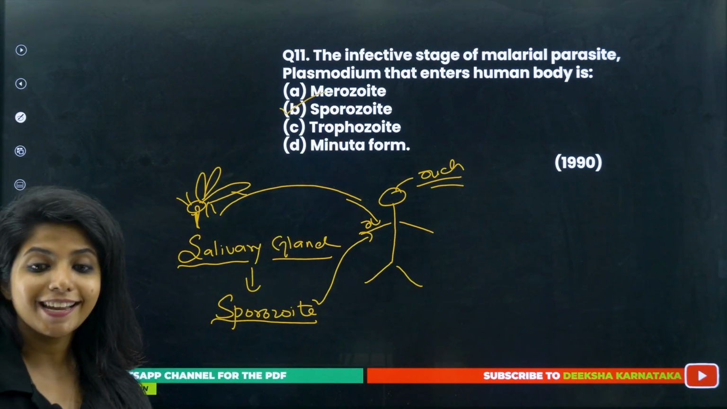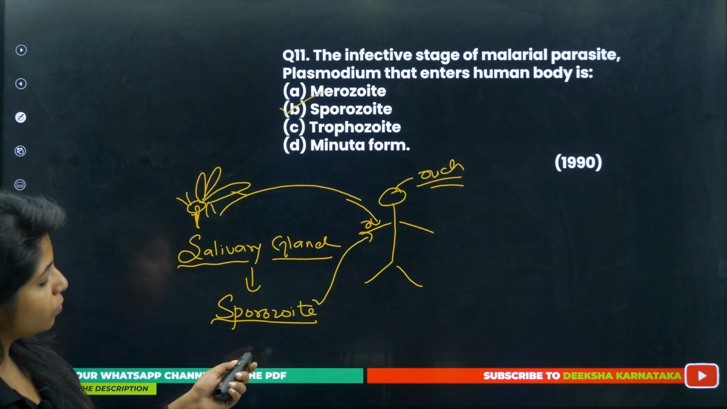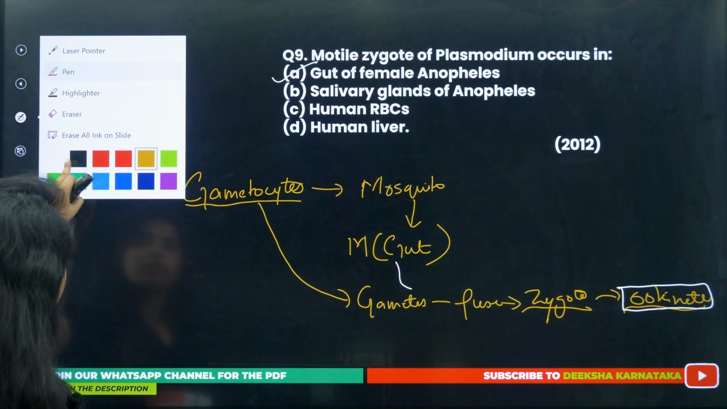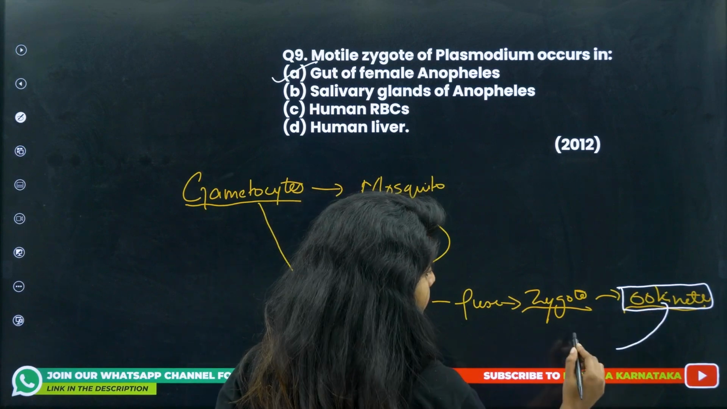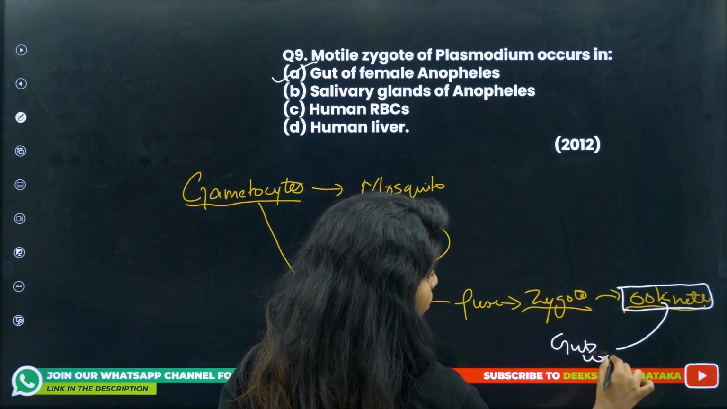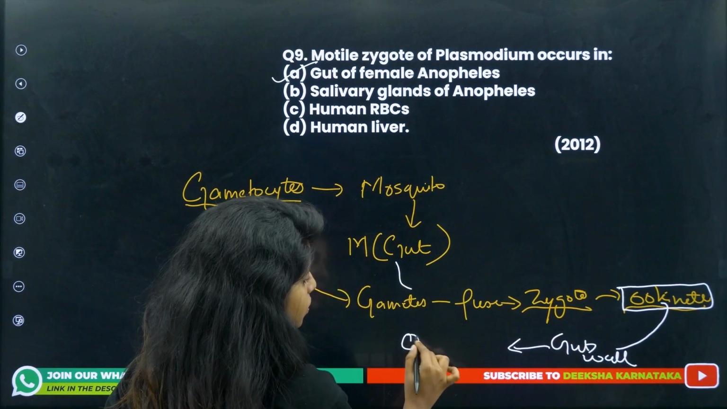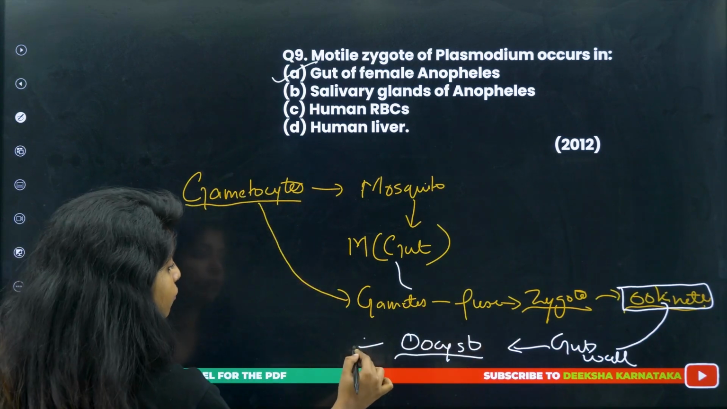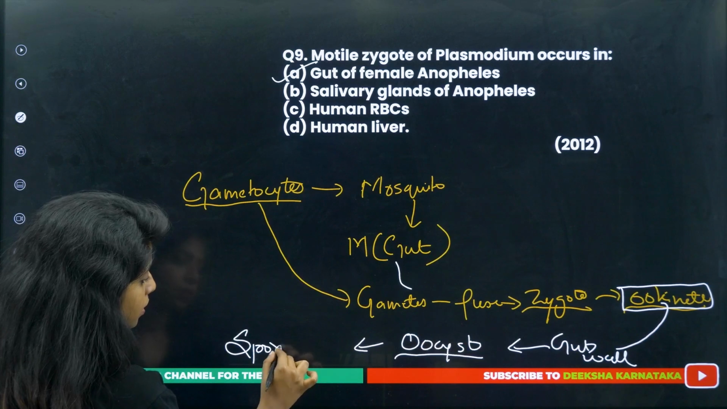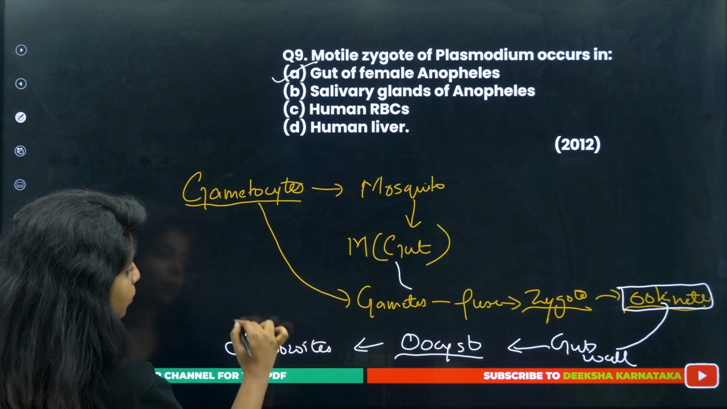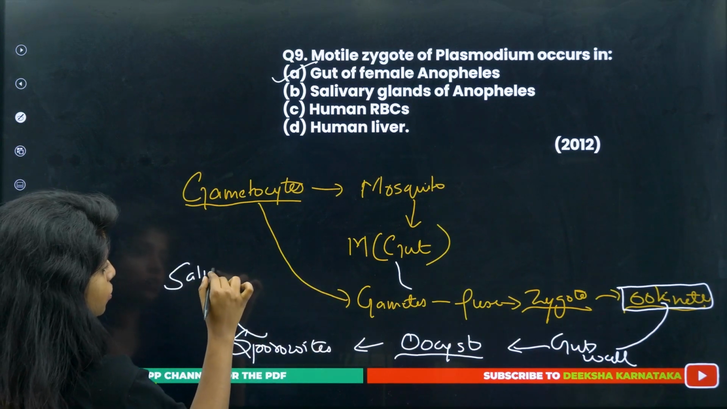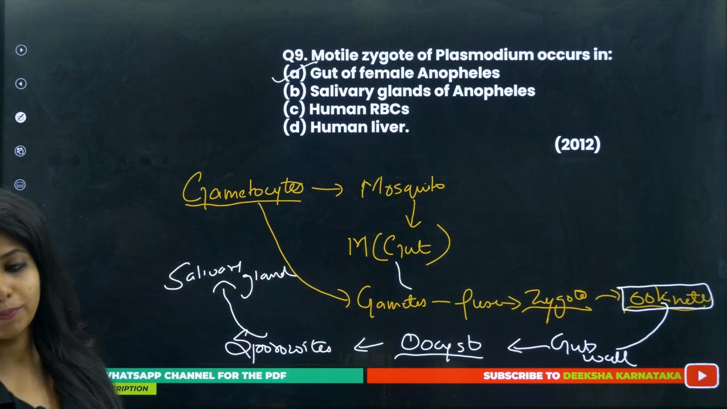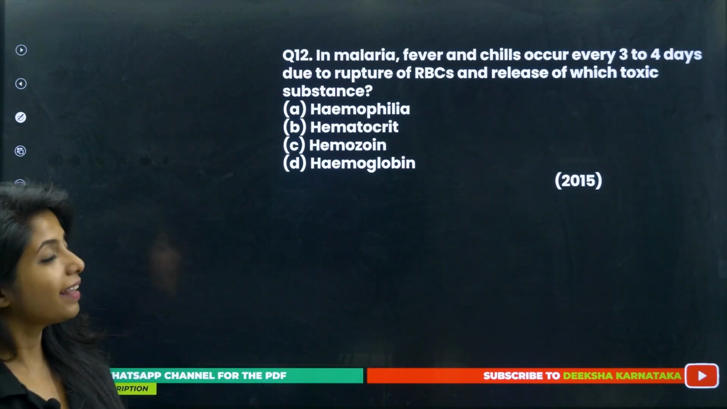Sporozoite. This came in the year 1990. So how does sporozoite come into action? The ookinete is there, the motile form. The ookinete slowly goes to the gut wall and forms oocyst there. Then the cyst breaks and forms sporozoites. The cyst will be having so many sporozoites. The sporozoites will be traveling to the salivary glands of the mosquito. That's how we get the sporozoite. Okay, done? Next question, 12th.